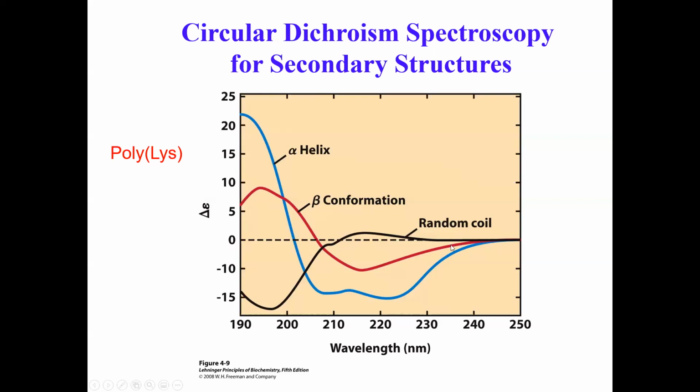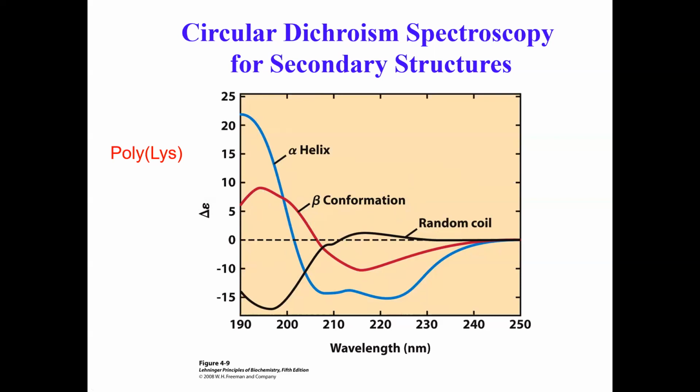At a certain pH, the same sample will contain a trace that looks like the red one here, with only one minimum at around 215 nanometers. That one minimum at 215 nanometers suggests that the polylysine, which used to be alpha helical, as shown here in the blue, at this particular pH, in this particular environment, is primarily in a beta conformation. Okay, so these are diagnostic features.